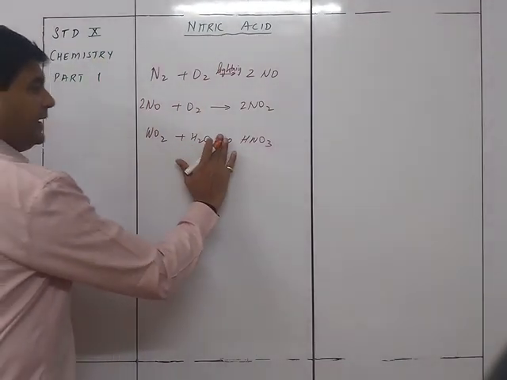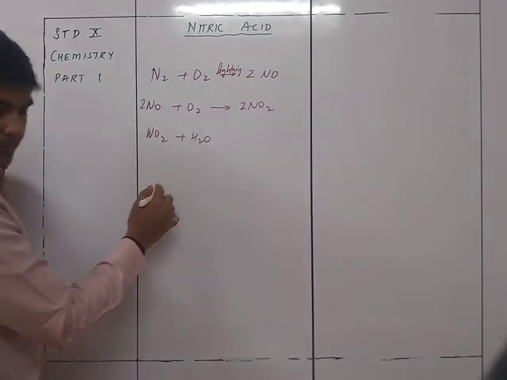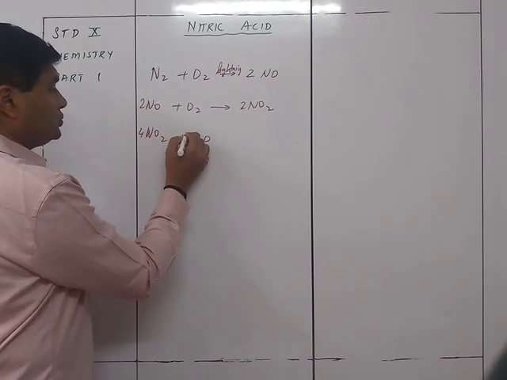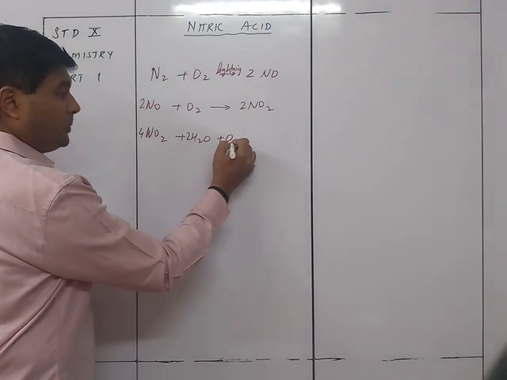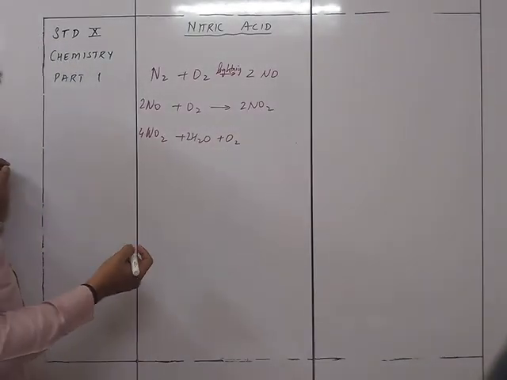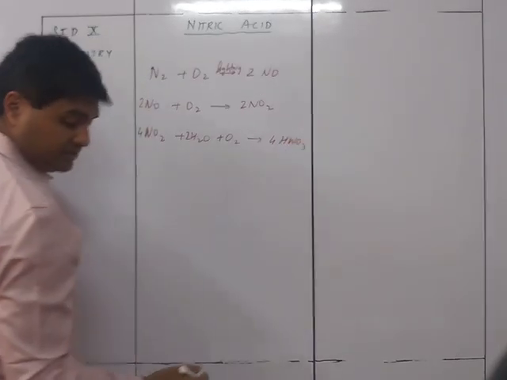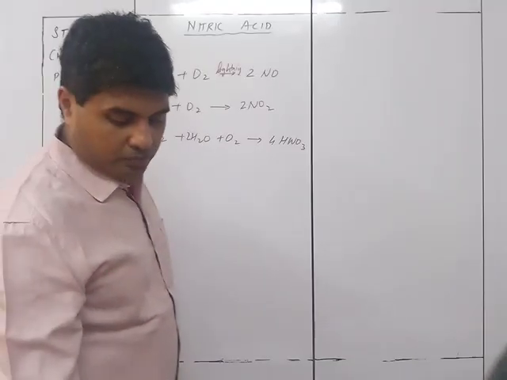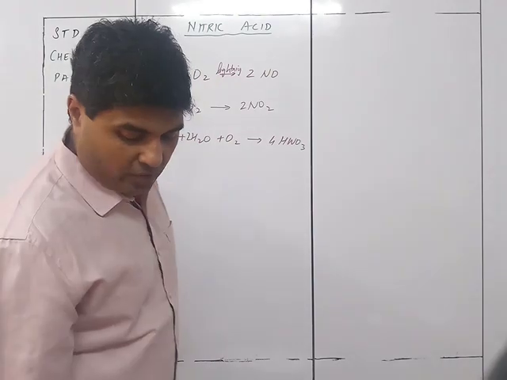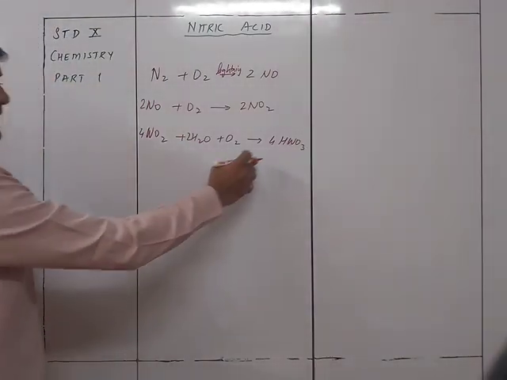Of course there will be certain presence of oxygen also. So actually speaking, it will be 4NO2 plus 2O2 plus H2O, plus O2 which is present in the atmosphere, will give you 4HNO3 as the outcome over here. So that is how it is going to be formed, and accordingly how it forms the nitrates.